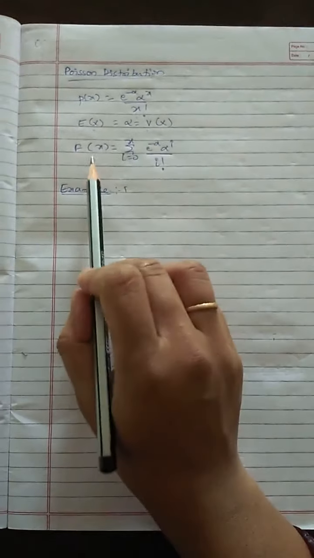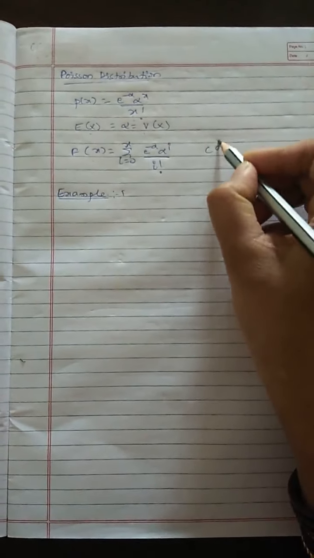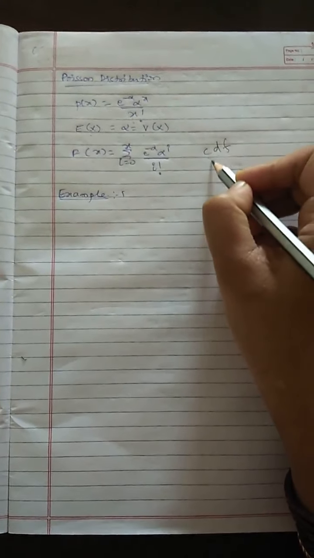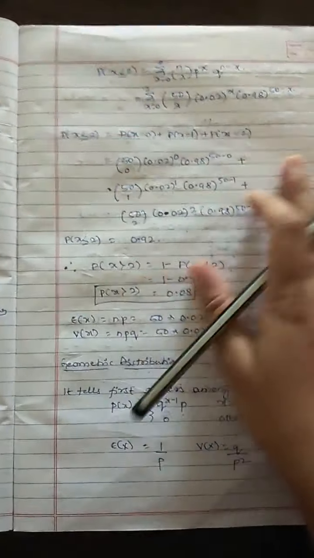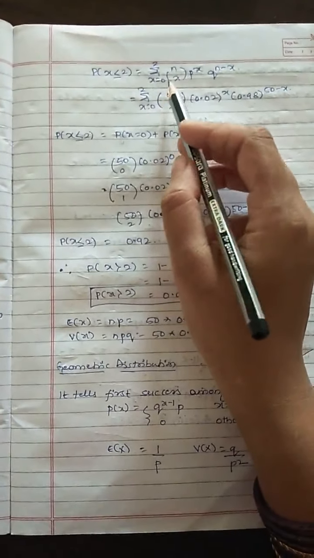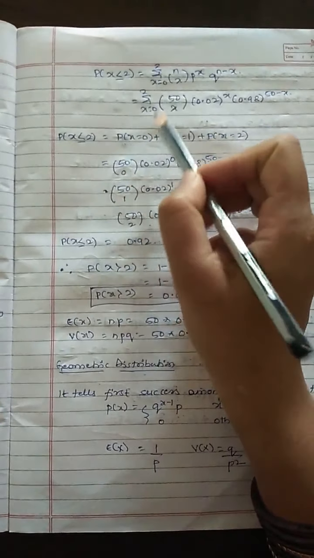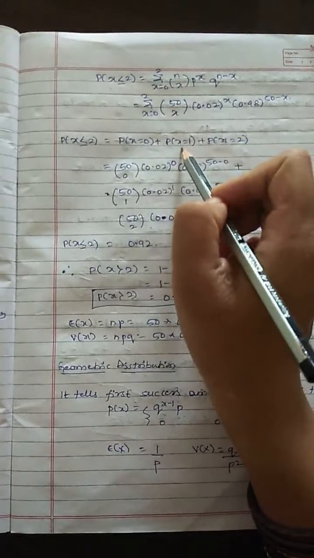Then F of x is the CDF, the cumulative distribution function. Cumulative means summation. In the previous problems we saw the summation for x equal to 0 to 2, meaning p of 0 plus p of 1 plus p of 2, cumulatively adding.